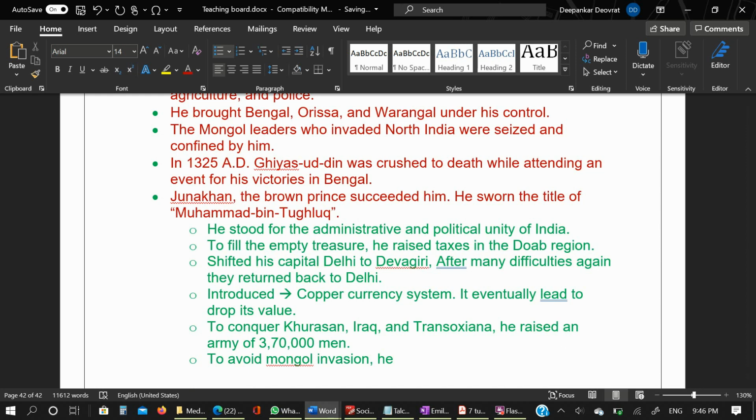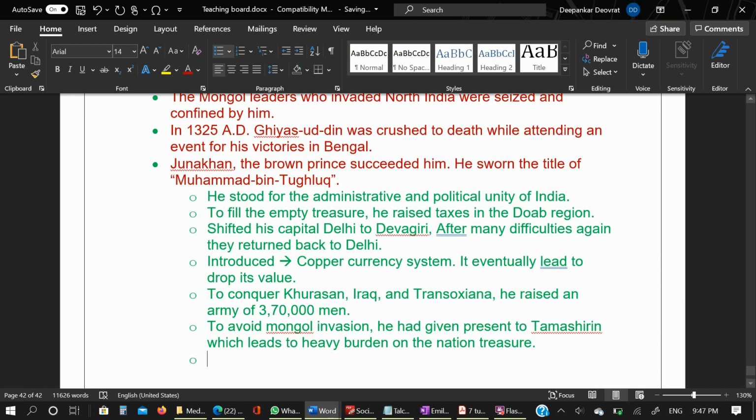So he had given presents to Tamashirin, which led to a heavy burden on the nation's treasury. Okay, and Muhammad bin Tughlaq's domestic policies were good, but due to faulty implementation measures, they failed.